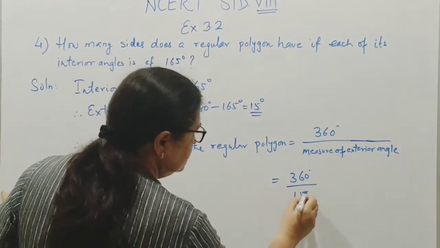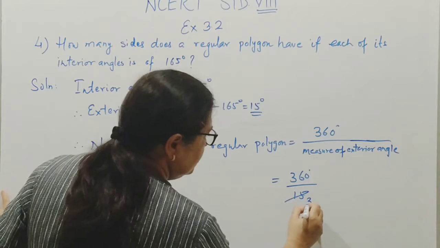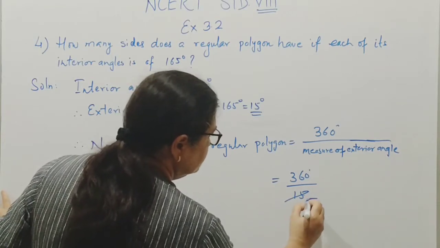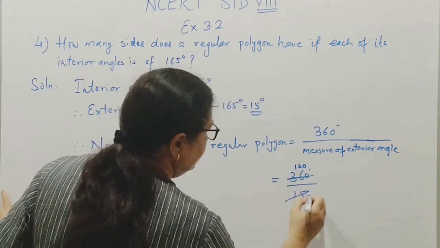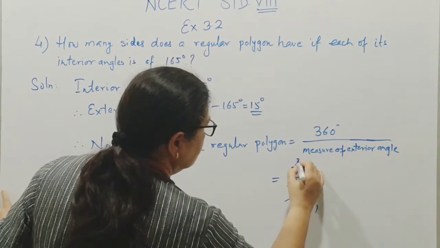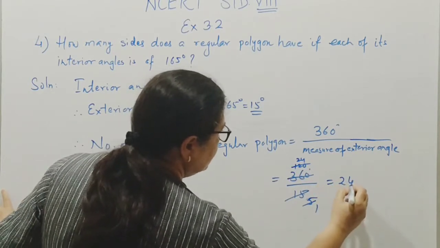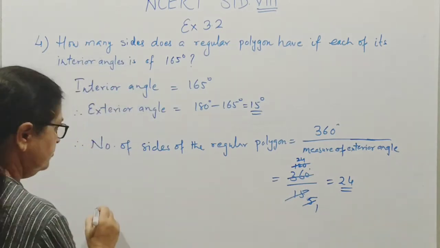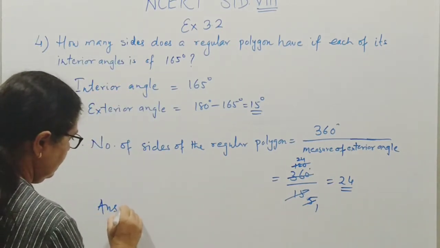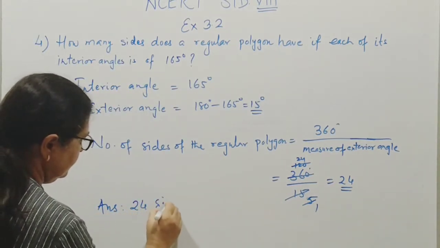So here we apply the table of 3 first. We get 12, then again, answer is 24 sides. 24 sides.